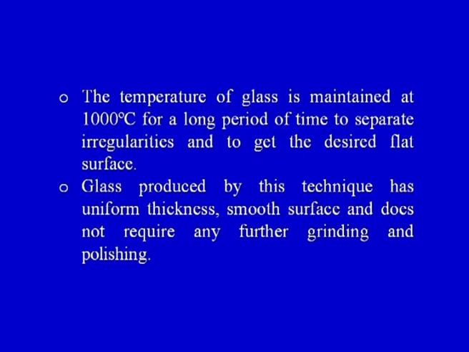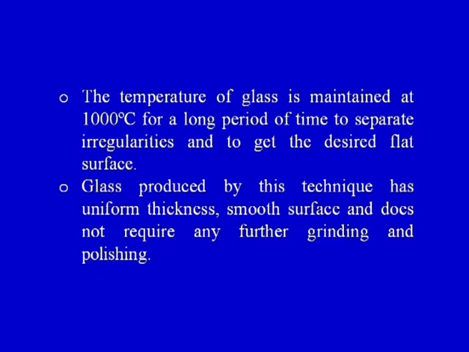We will try to understand this with the help of a diagram, but first the important variables that have to be controlled in order to process flat glass by this process. The temperature of the glass is maintained at 1000 degrees centigrade for a long period of time to remove irregularities and to get the desired flat surface.